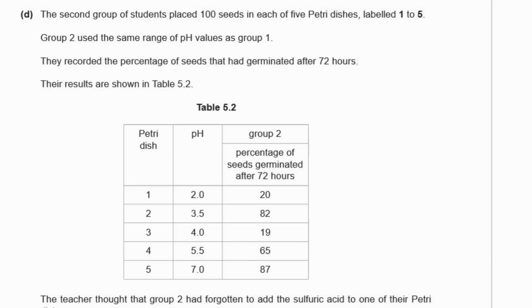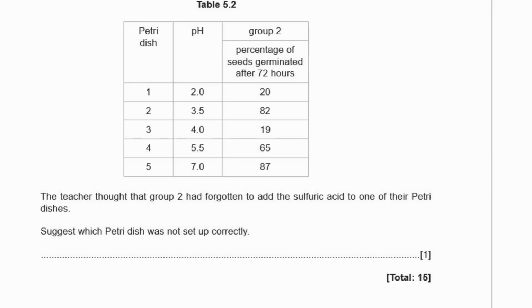D. The second group of students placed 100 seeds in each of 5 petri dishes labeled 1 to 5. Group 2 used the same range of pH values as Group 1. They recorded the percentage of seeds that had germinated after 72 hours. The results are shown in Table 5.2. Okay. So this is the second group of students doing exactly the same thing. The teacher thought that group 2 had forgotten to add the sulfuric acid to one of their petri dishes. Suggest which petri dish was not set up correctly.